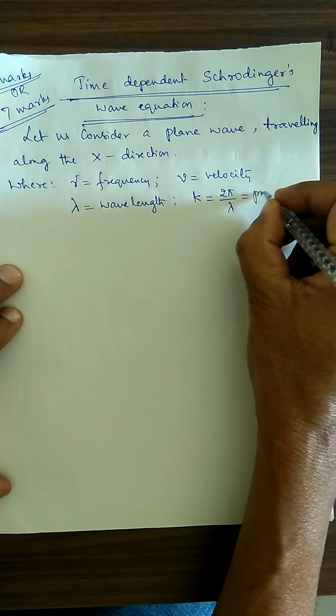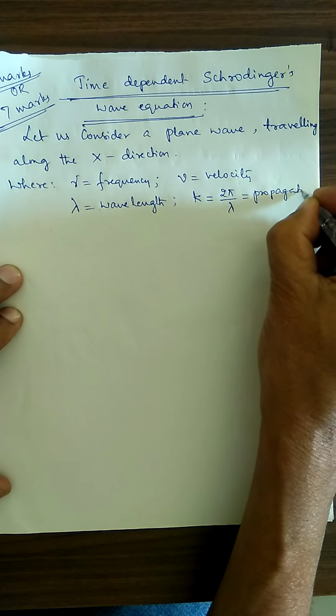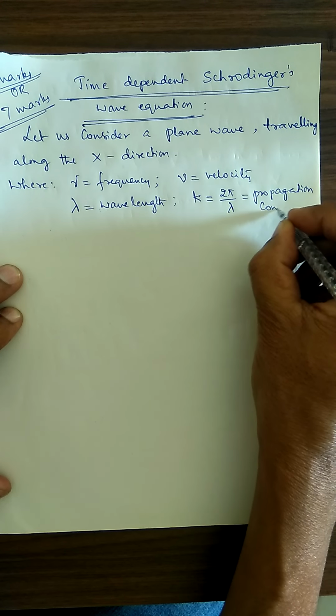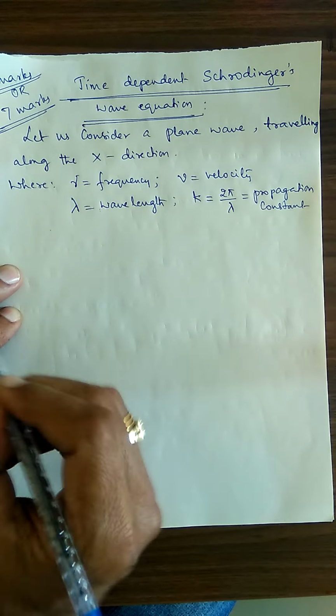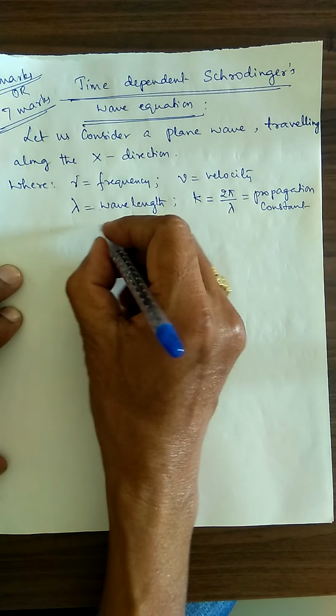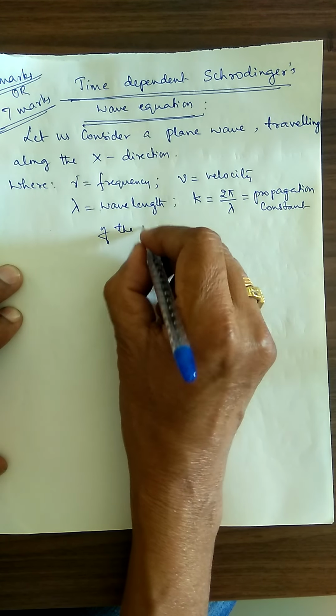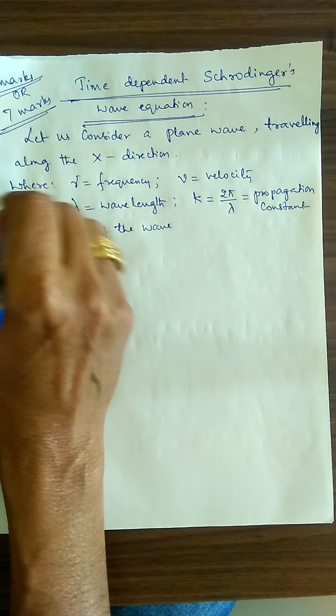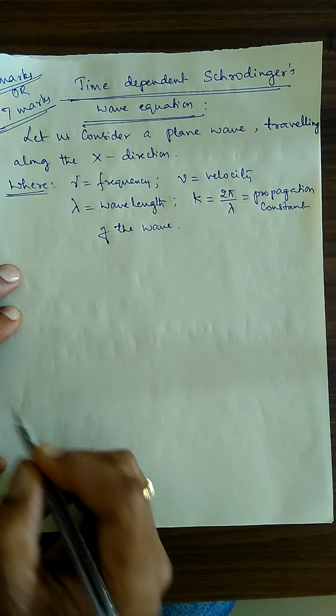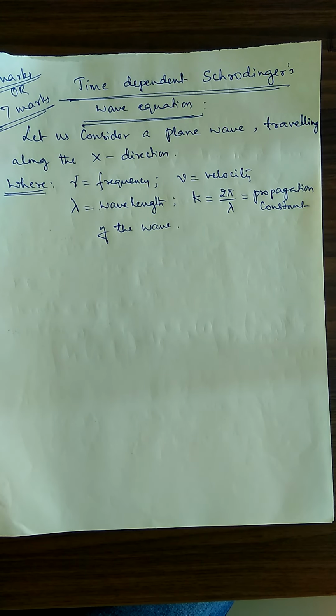This is the propagation constant of the wave. Right, understood about that concept.